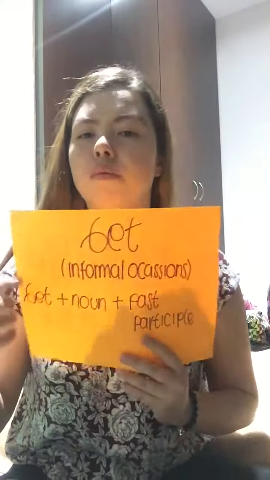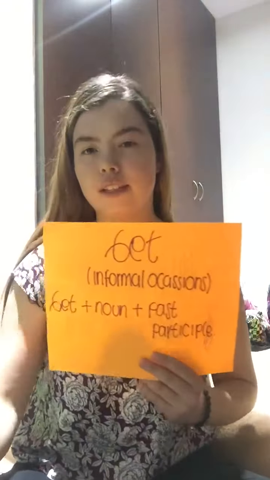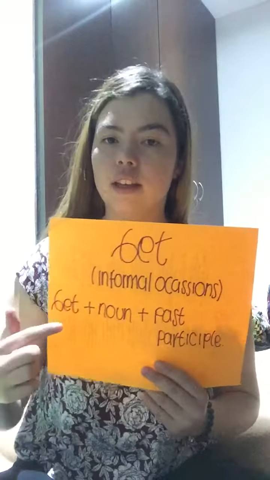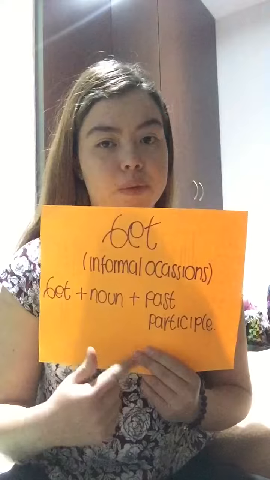Now we can pass to get. The get is for informal occasions, so the structure is the same as the previous one but only with get. So it's get plus noun plus the verb in past participle. So we can see many examples.